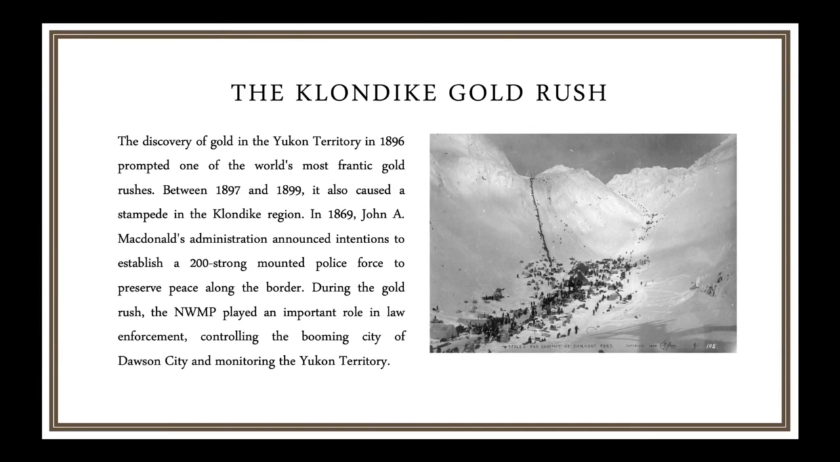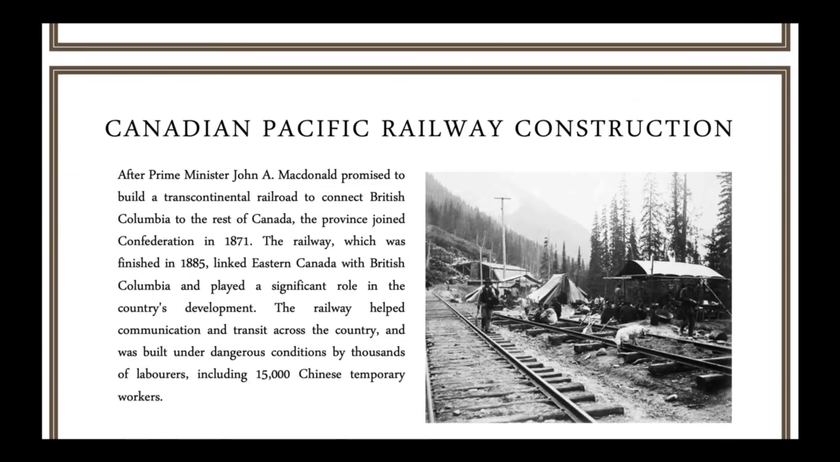History of British Columbia. The Klondike Gold Rush. The discovery of gold in the Yukon Territory in 1896 prompted one of the world's most frantic gold rushes. Between 1897 and 1899, it also caused a stampede in the Klondike region. In 1869, John A. Macdonald's administration announced intentions to establish a 200-strong mounted police force to preserve peace along the border. During the gold rush, the Northwest Mounted Police played an important role in law enforcement, controlling the booming city of Dawson and monitoring the Yukon Territory.